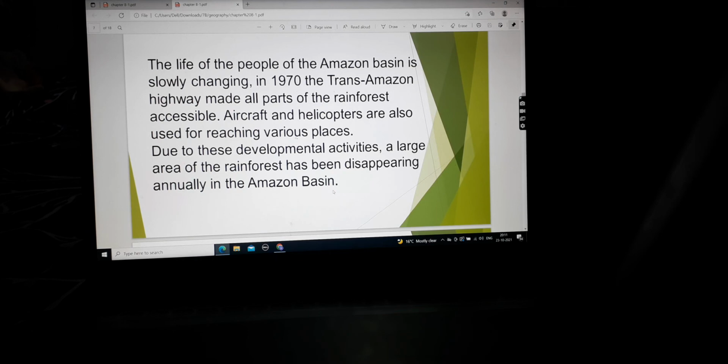Due to these developmental activities, a large area of the rainforest has been disappearing annually in the Amazon basin. As the roadways, the airways and the railways are being constructed, what is happening? A large area is disappearing, means gayab ho raha hai. Why? Because of these developmental activities.